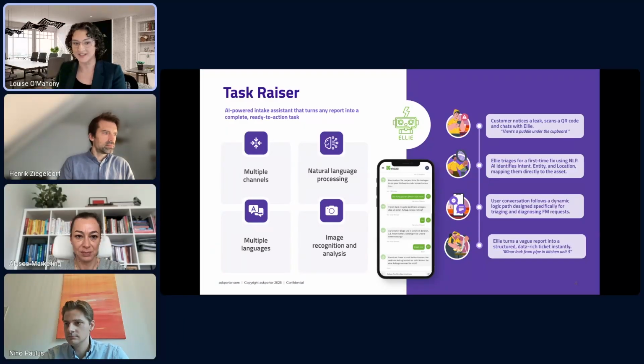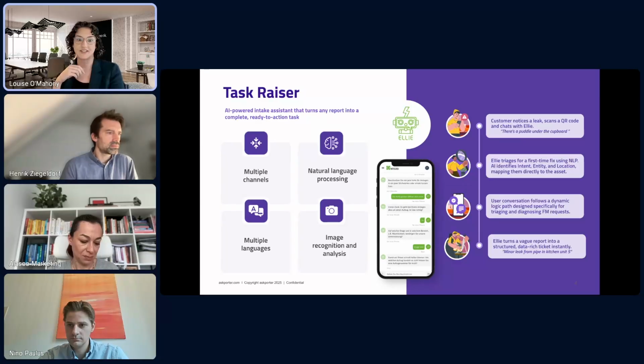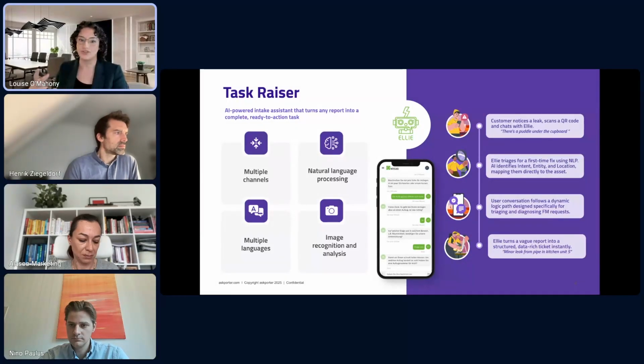She captures issues, whether via scanning a QR code on site, interacting with IoT devices, or receiving emails or web chat conversations. She uses natural language processing and understanding, and also image analysis, to understand technical intent within a rich context.